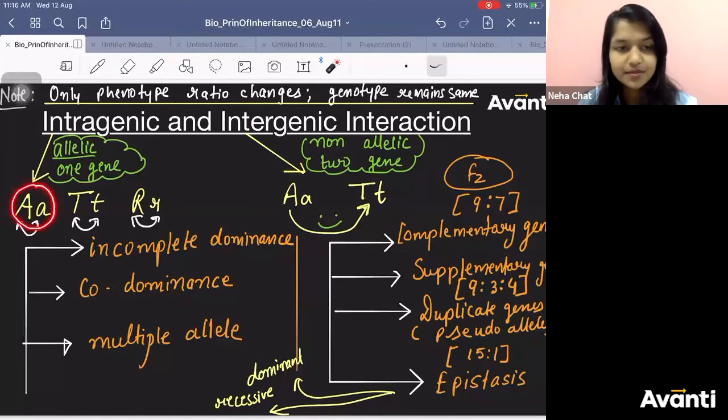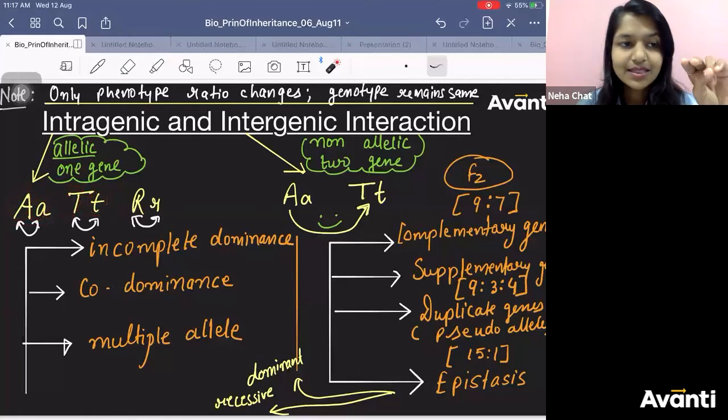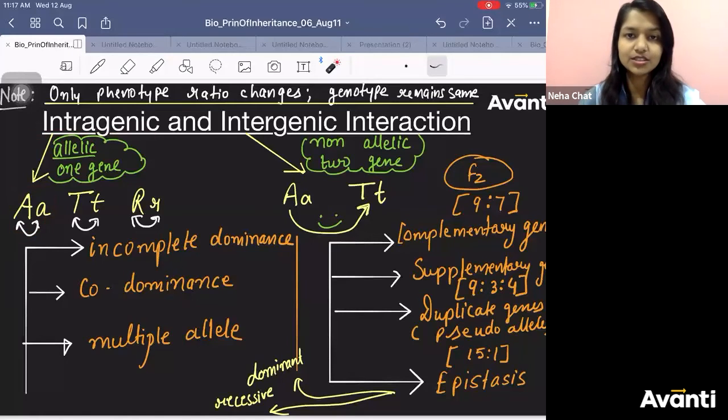This is one gene, this is one gene, this is one gene. In the same gene we get two alleles, right? These are the two alleles. So the interaction between the two alleles of the same gene is your intragenic interaction.